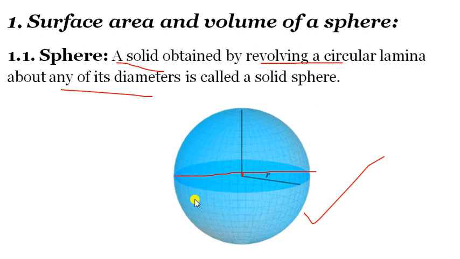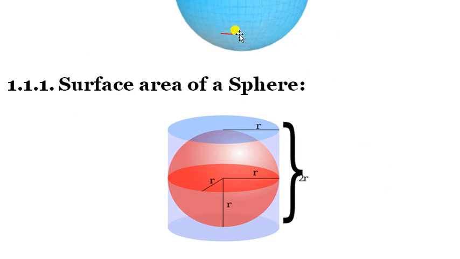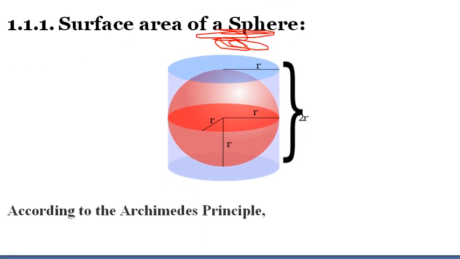It's clear? And for a sphere, you will not get a vertex or an edge, you will just get a surface. I think you can guess this is completely a surface. There will be no curved surface. So we have to find the curved surface area of a sphere. Is it possible? It's not possible, because curved surface area and total surface area are the same for a sphere, because for a sphere you get only one single surface. Clear? Only one single surface.